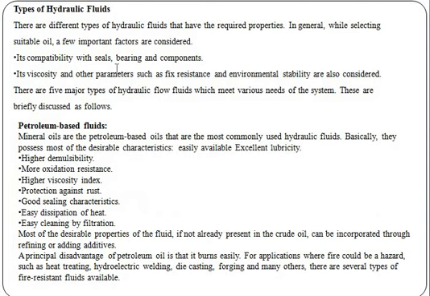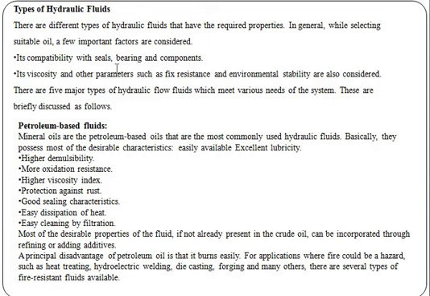Again here we have to discuss the types of hydraulic fluids. Before discussing the hydraulic fluid, we have to think about the properties of the hydraulic fluid, selecting the type of hydraulic fluid. Again, some of the important parameters to be considered.